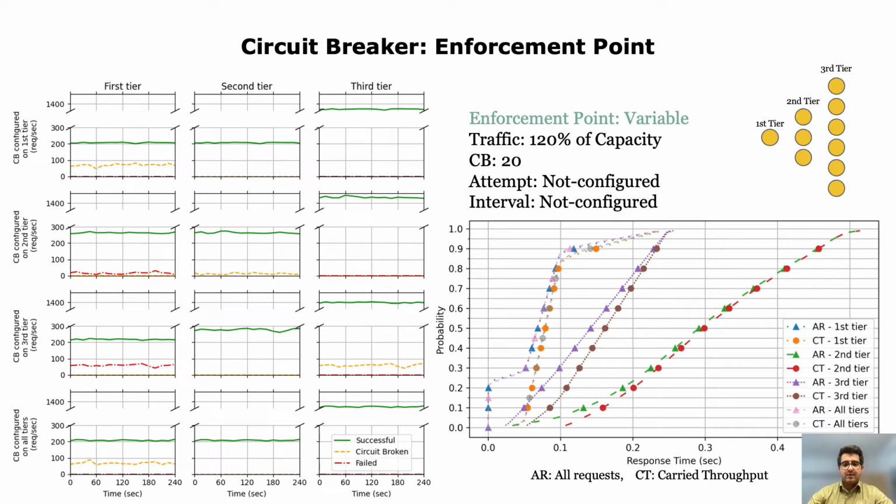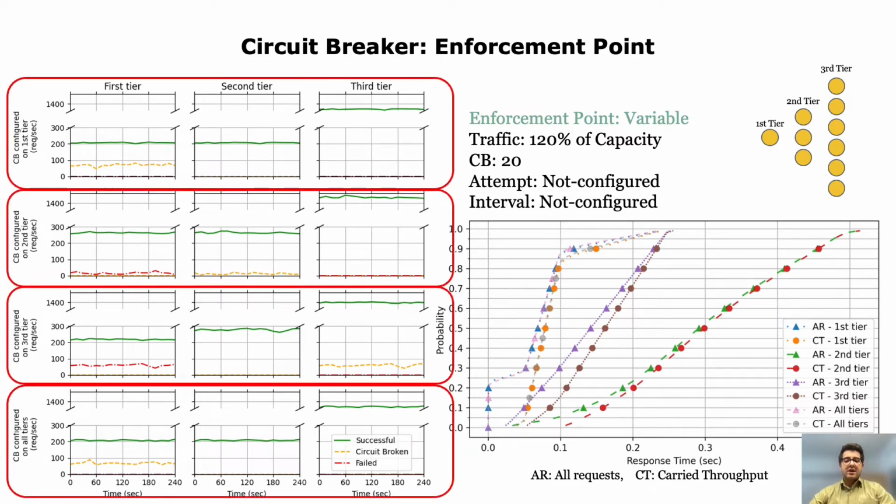Now let's talk about the results. To study the impact of varying the circuit breaker enforcement point, we conducted a set of experiments in which the emulated workload was 1.2 times of capacity and the circuit breaker threshold was set to 20, while varying the application tier on which the circuit breaker acted on.